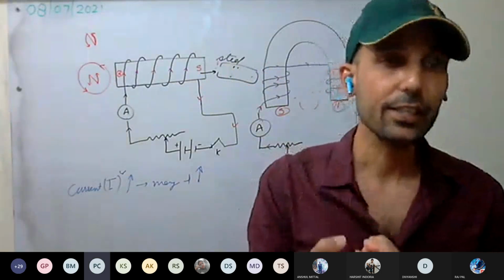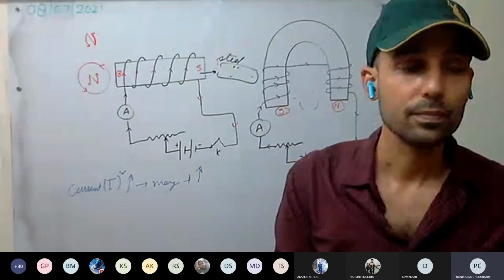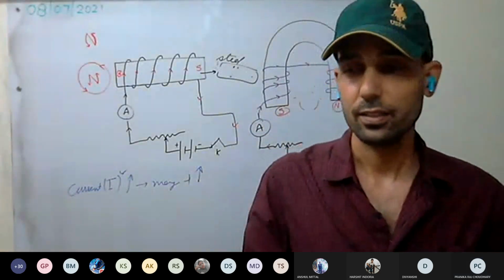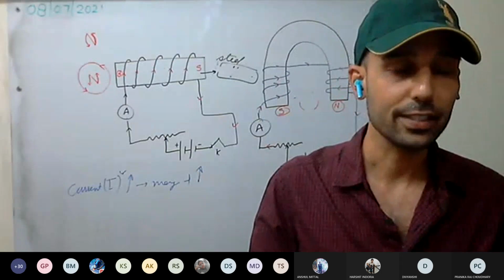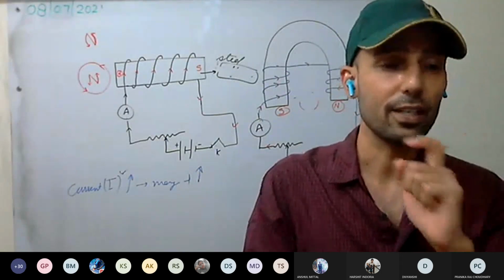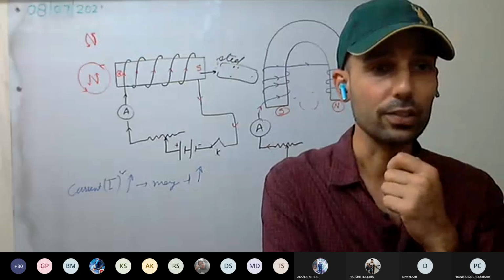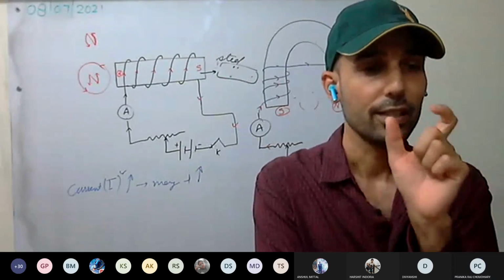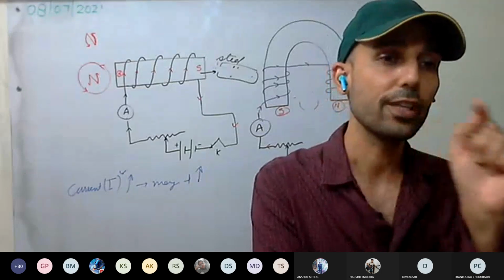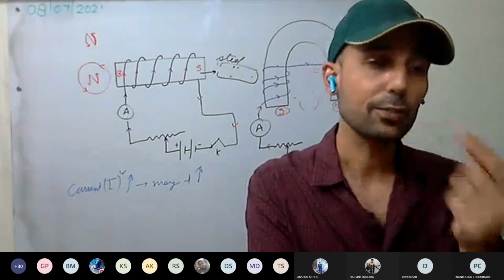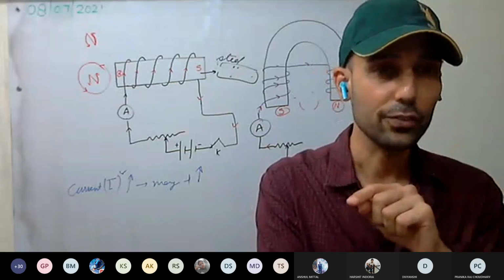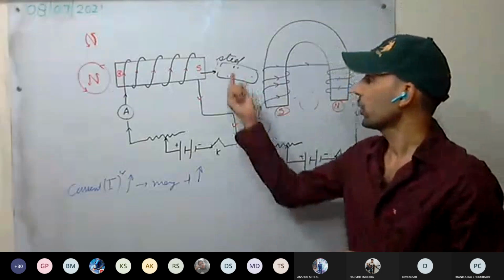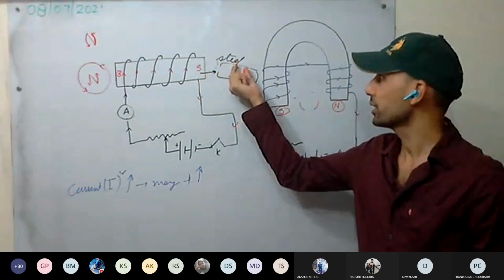We can use iron also. Iron is fine, soft iron mainly. Something like carbon is being added, but that was the chemistry part. I'll tell you in the next lecture, tomorrow. Maybe, as far as I know, iron has a little bit more retentivity as compared to soft iron. I also have to verify that one. After verification, I will tell you tomorrow. So instead of soft iron, we'll use steel.